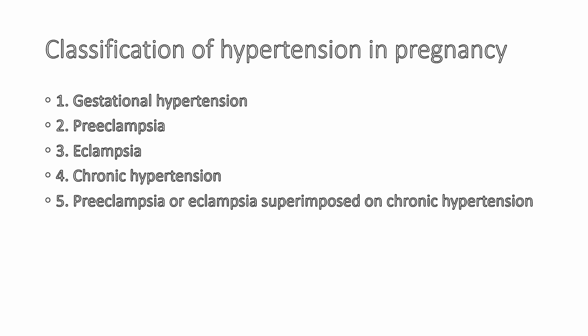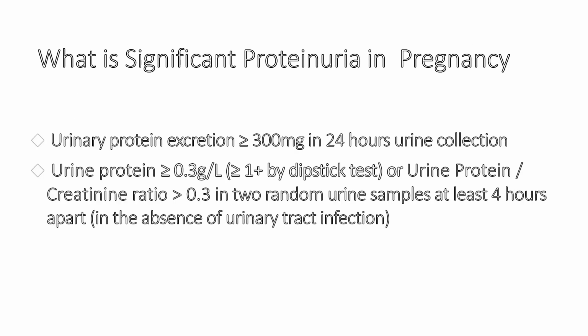So how do we classify hypertension in pregnancy? Basically there are 5 categories: gestational hypertension, preeclampsia, eclampsia, chronic hypertension, and preeclampsia or eclampsia superimposed on chronic hypertension.